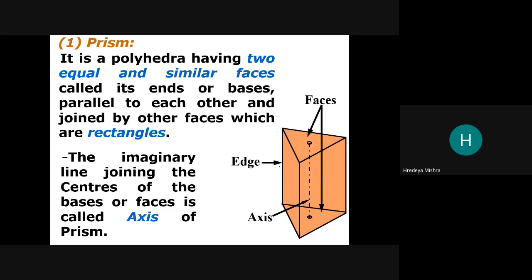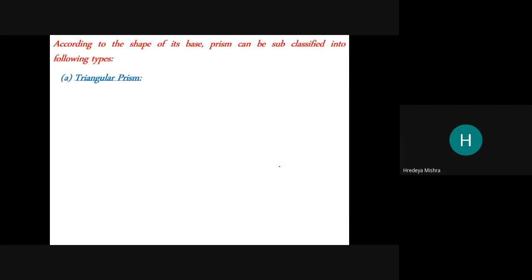Now the next thing says, according to the shape of its base, prisms can be subdivided into the following types: triangular prism, the picture you saw in the previous slide. This is a square prism, the base is square.